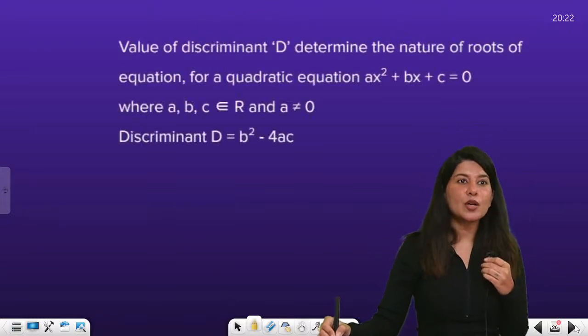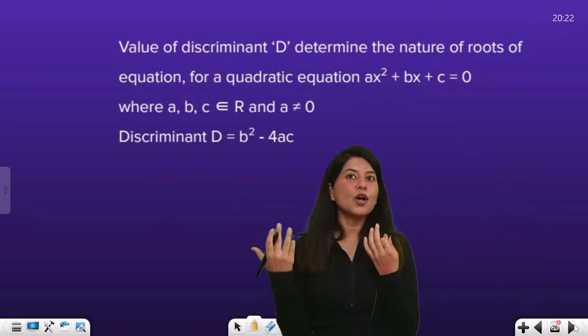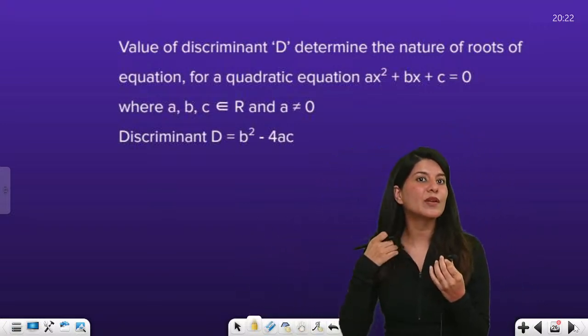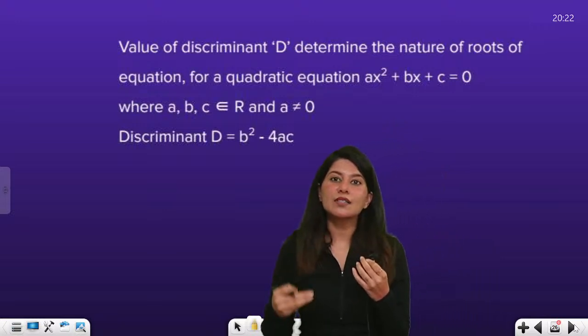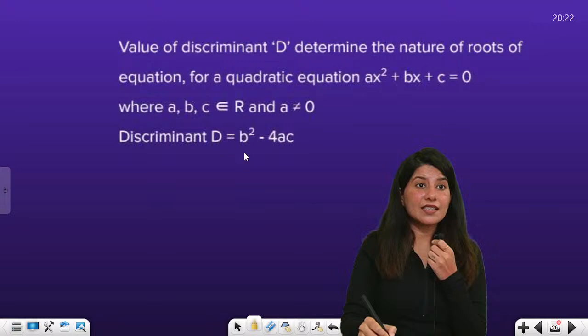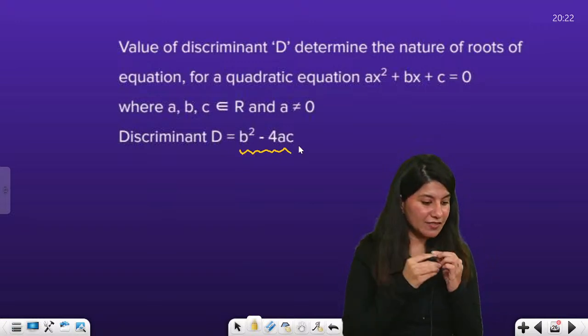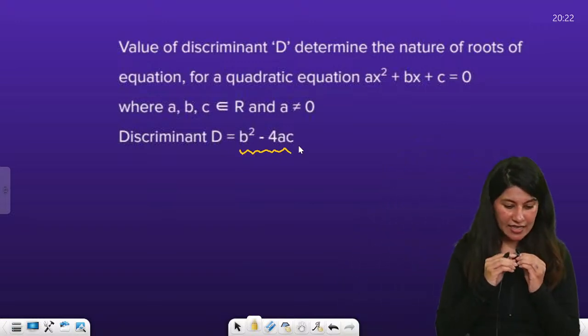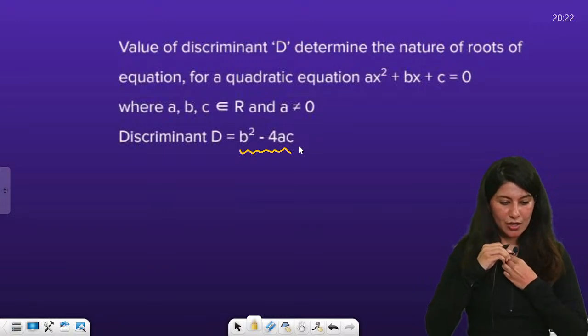Now let's talk about the nature of roots, which we all know a little bit about. It depends upon the discriminant, which is nothing but b square minus 4ac. Yes Santosh, your answer is right.